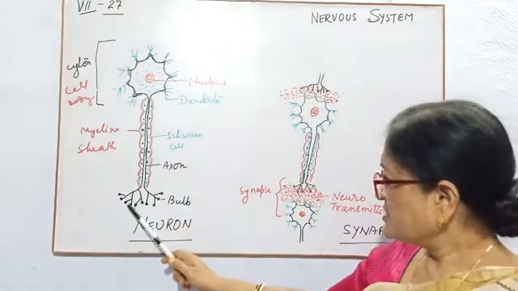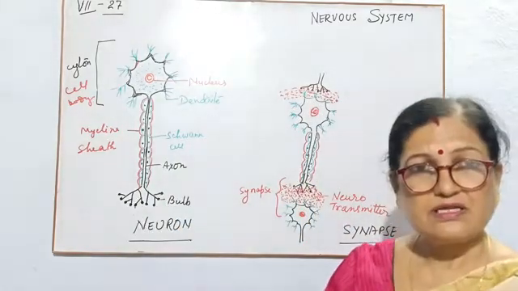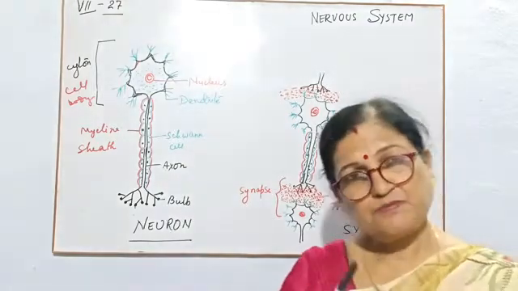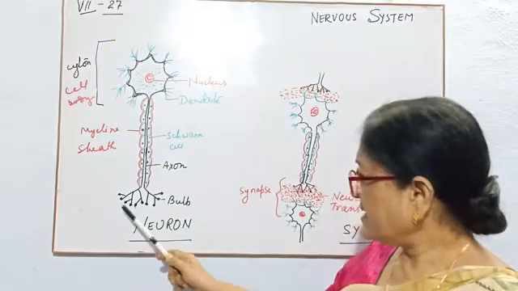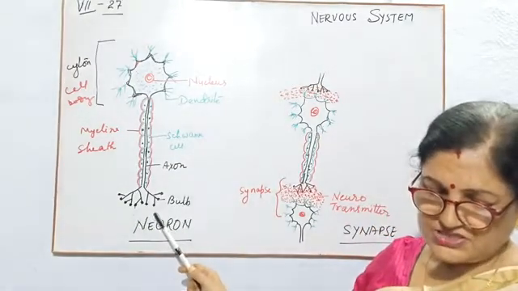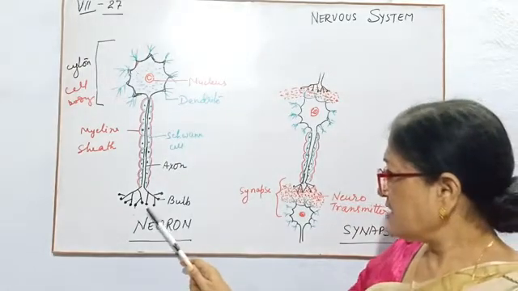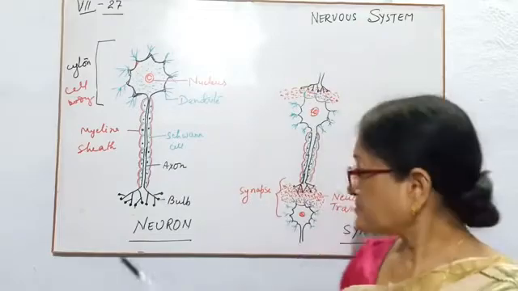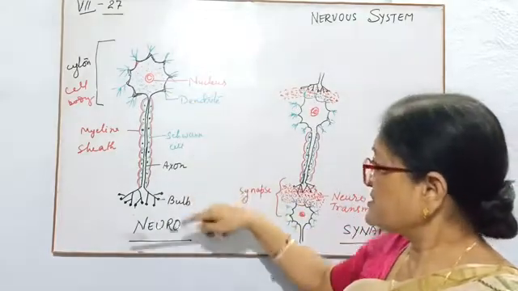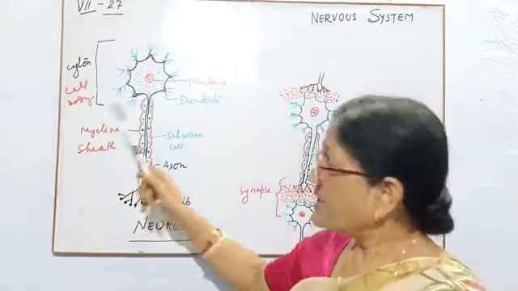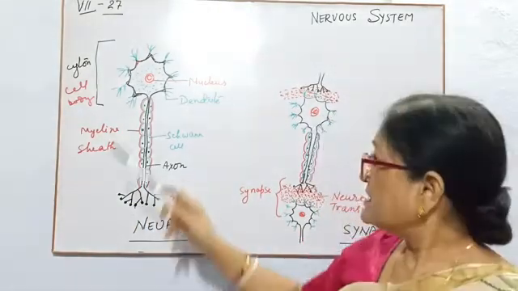This axon will be divided and redivided into different parts, and each part of it becomes swollen and forms the bulb. It is also not written in a book. Please children, learn it. This last part of the axon will change into a bulb. So this is the proper structure of the neuron.